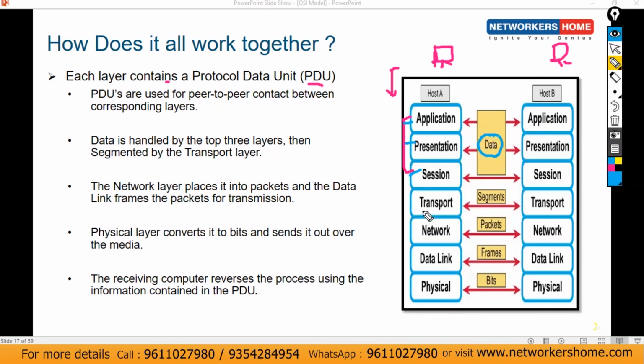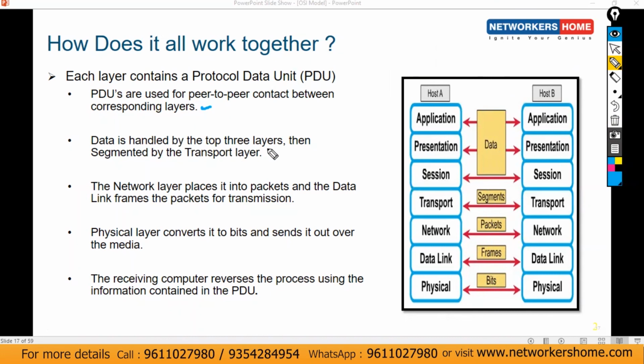But once it reaches the transport layer, that transport layer will treat this data as a segment. Network layer will treat it as packets, data link will treat it as frames, and physical layer will treat it as bits here. So this is about protocol data units. PDUs are used for the peer-to-peer contact between the corresponding layers.